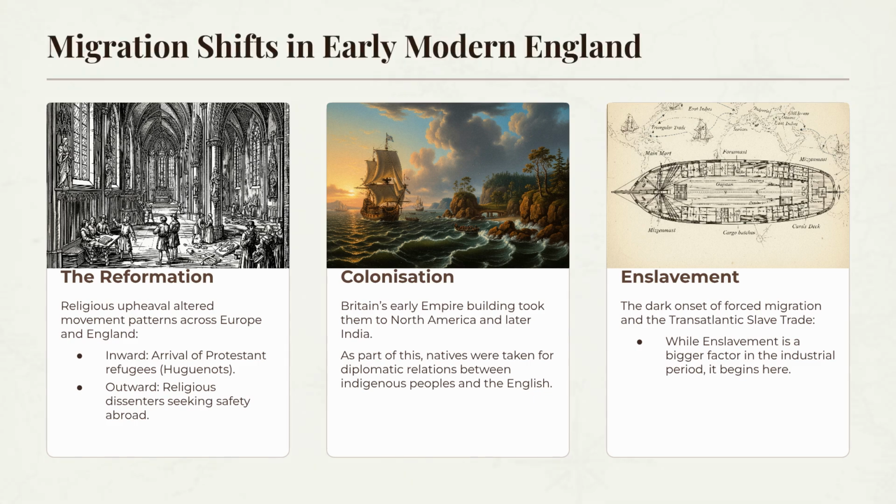The early modern period brought significant migration shifts to England, driven by three major factors: the Reformation, colonization, and the onset of enslavement. The Reformation made England a Protestant country, which led to the migration of Huguenots, Flemish, Walloons, and Dutch. Colonization started with North America, where Native Americans Wanchese and Manteo traveled for diplomatic discussions. Colonization also led Britain to India and parts of Africa.